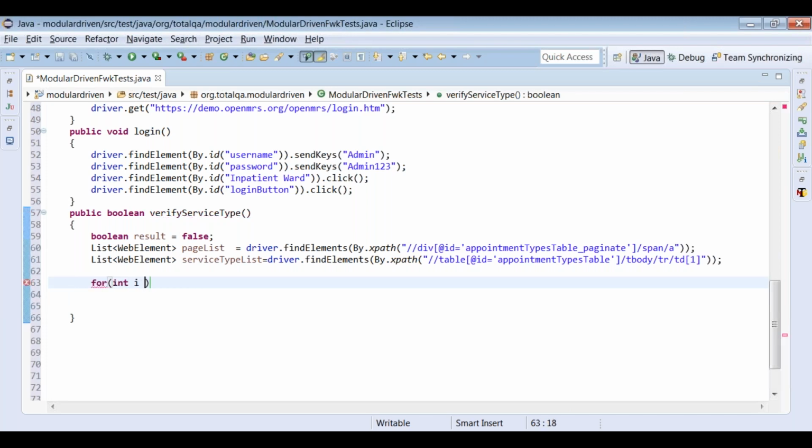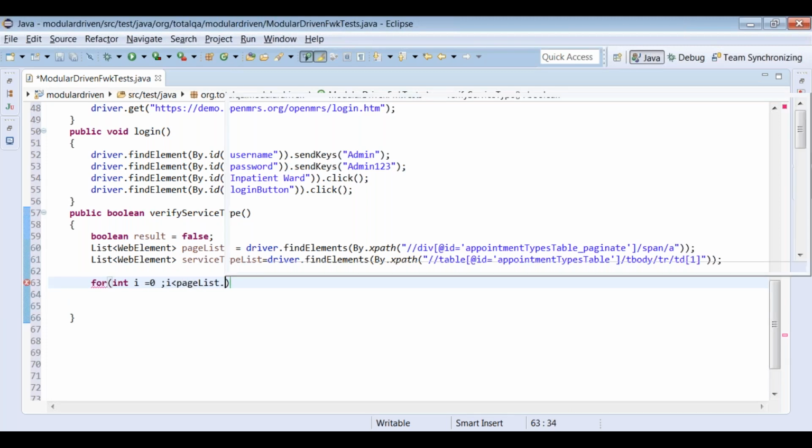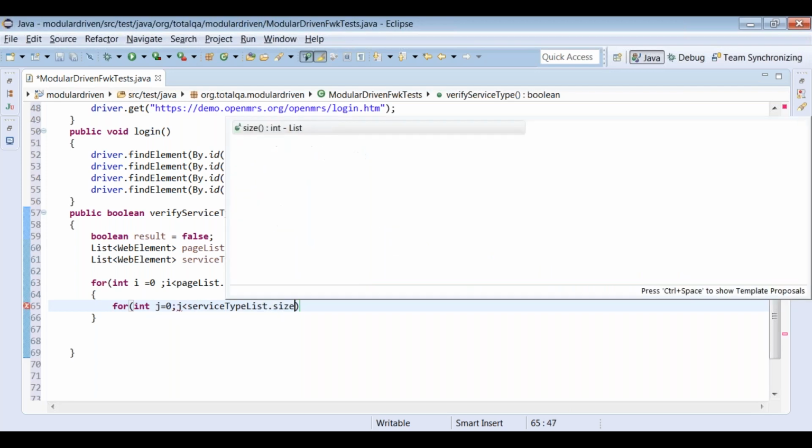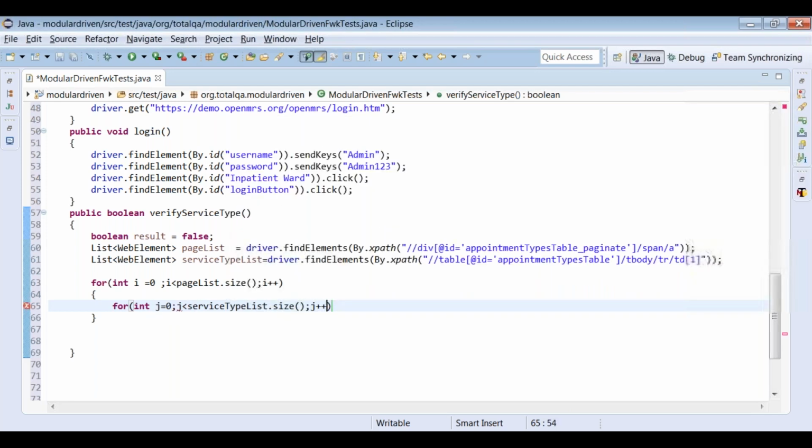Say int i = 0, i less than pageList.size(), then i++. Similarly, we need one more for loop for navigation within the page, but in the table for each and every row. So j less than serviceTypeList.size(), j++. Now here we have to write a logic.